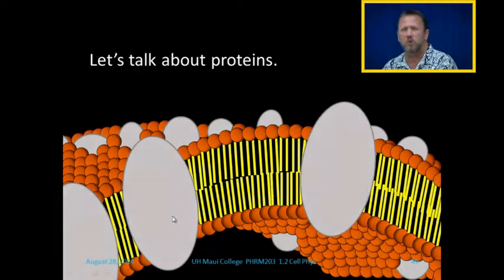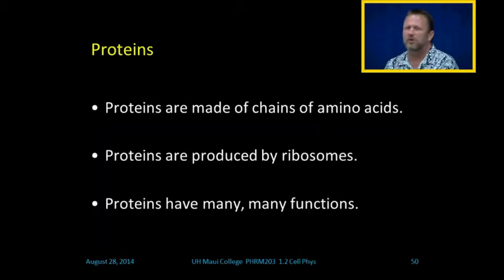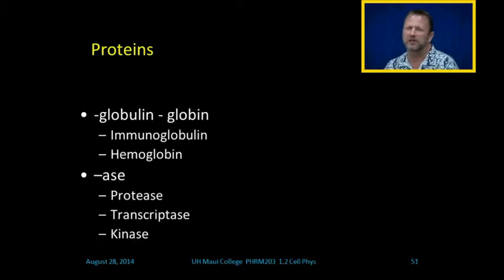Here are the proteins, and these are membrane-bound proteins. Proteins are made of chains of amino acids, actually very long chains of amino acids. We can do other things with amino acids, but proteins are long chains of amino acids. Proteins are manufactured by ribosomes, and proteins are machinery of the cell. Proteins have all sorts of words. They'll end in things like globulin or globin, as in glob or globe.